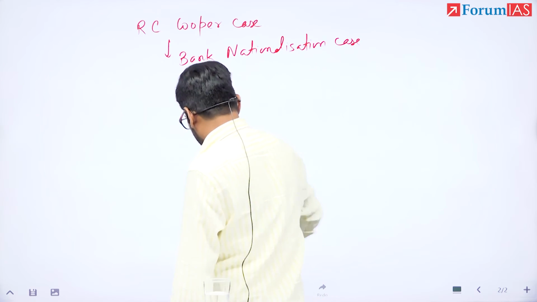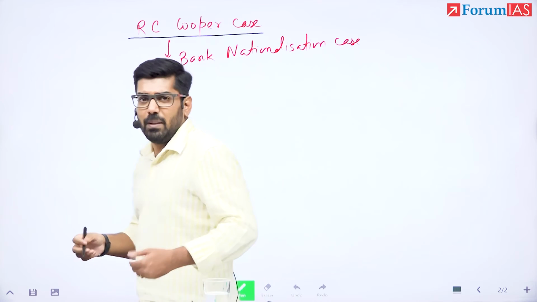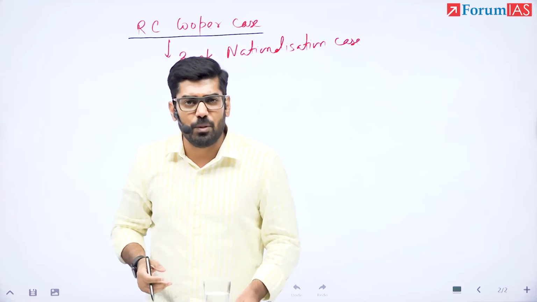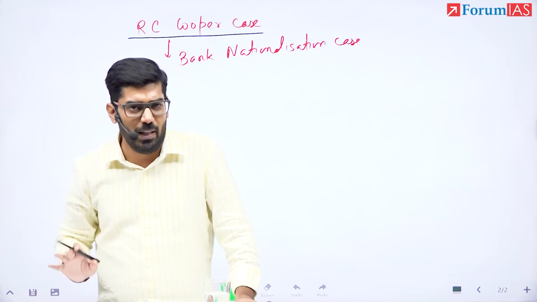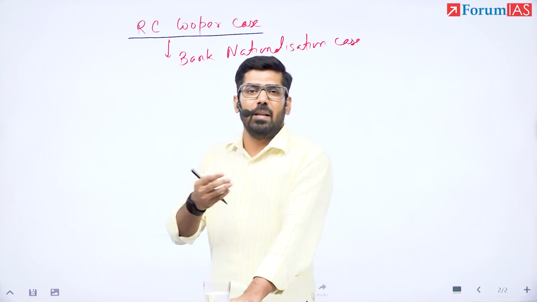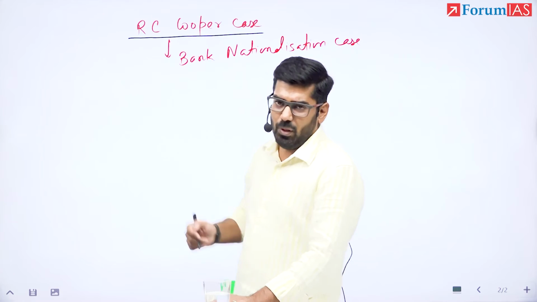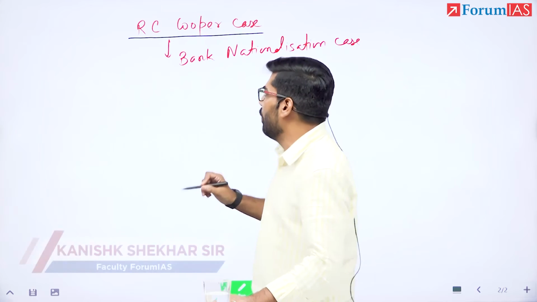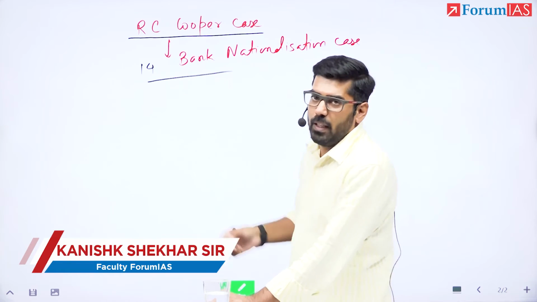R.C. Cooper was a member of the Swatantra Party. Swatantra Party was one of the few parties which believed in free market economics way back in socialist India, which means they were way ahead of their times. Minoo Masani, then C. Rajagopalachari, they were the members of Swatantra Party along with R.C. Cooper. Now, 14 banks were nationalized by the Indira Gandhi government.